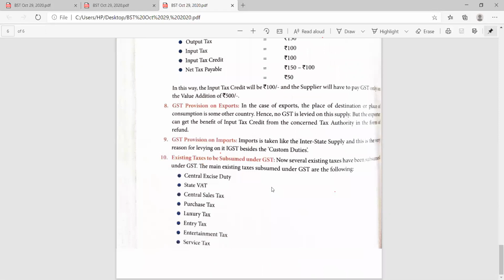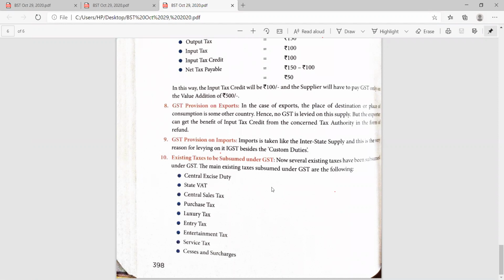The next one is the GST provision on exports. In case of exports, the place of destination and place of consumption is in some other country, hence no GST is levied on the supply. But the exporter can get the benefit of input tax credit from the concerned tax authority in the form of refund. So about exports, this is one of the major provisions for GST. Please underline it and keep it in your mind.